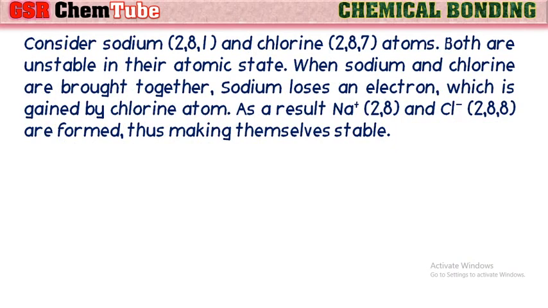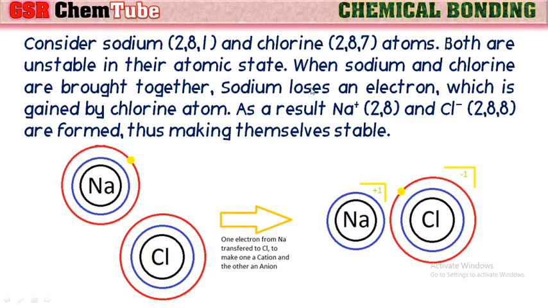For example, consider sodium and chlorine atoms. Both are unstable in their atomic state because if you observe the configurations of these two atoms, sodium has only one valence electron whereas chlorine has 7 valence electrons. So they do not have octet and hence they are unstable atoms. When sodium and chlorine are brought together, sodium loses one electron which is gained by the chlorine atom. As a result, Na+ and Cl- are formed, thus making themselves stable.